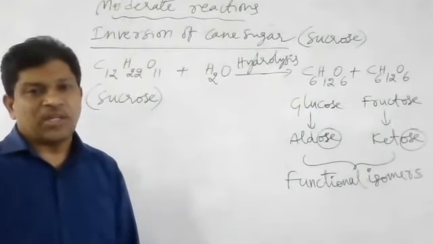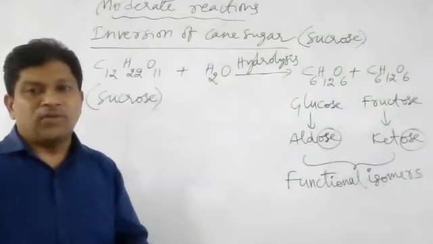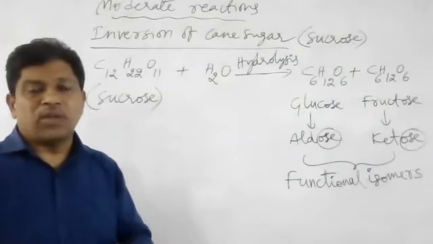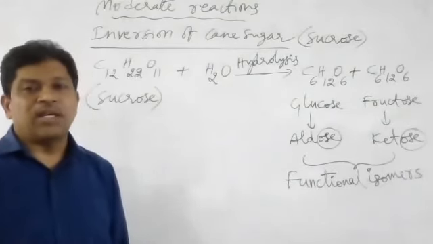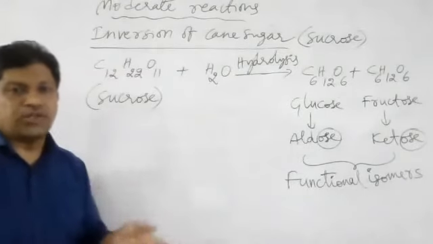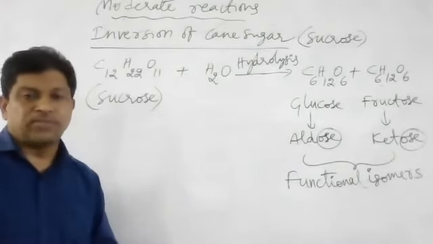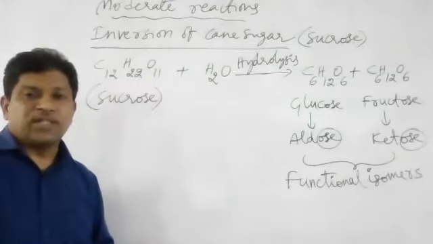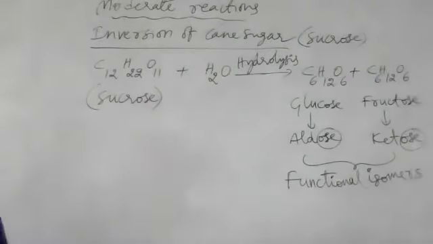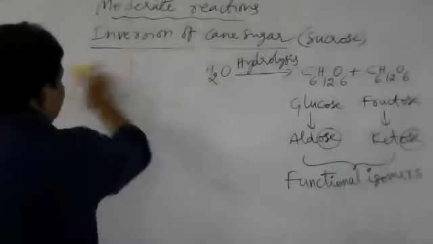Inversion of which molecule? The sucrose molecule, commonly known as cane sugar, because it is obtained from sugar cane. So it is the inversion of cane sugar, otherwise inversion of sucrose, or hydrolysis of sucrose. This is an example of a moderate reaction. Take the screenshot now. Moderate reactions are neither very fast nor very slow. Next.